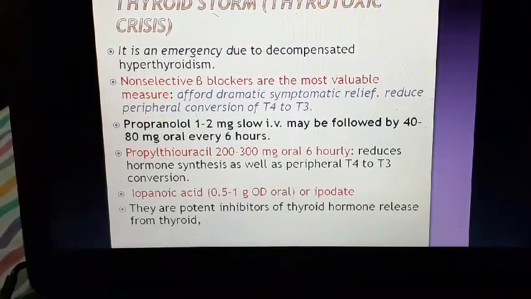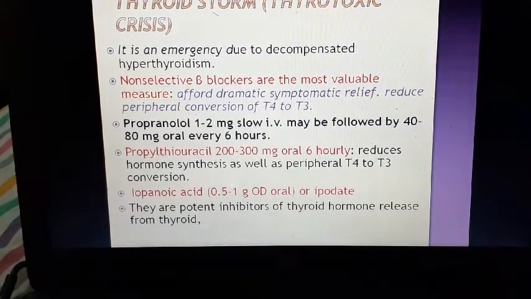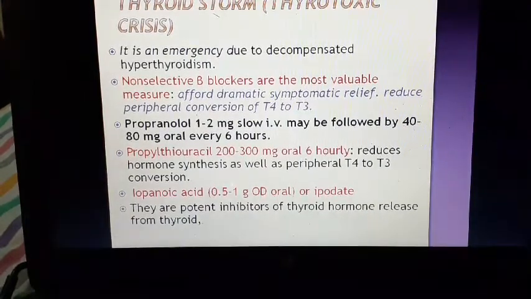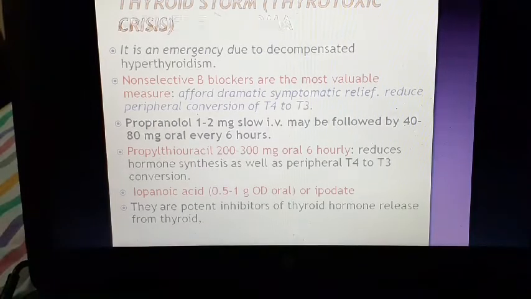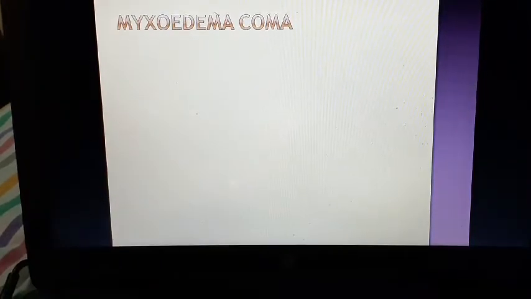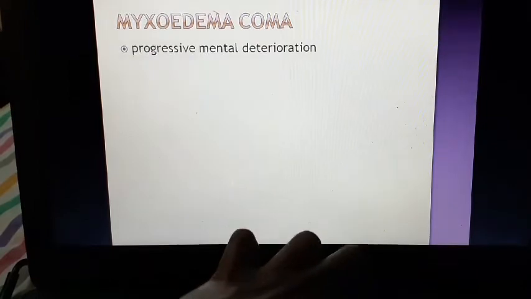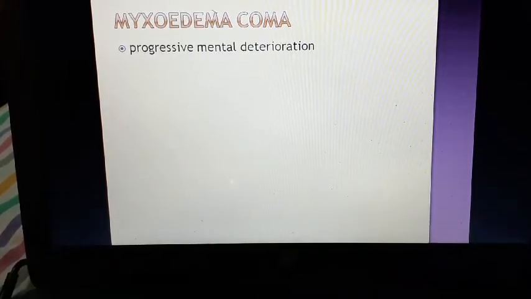Next, we can give iodine, iopanoic acid. They are potent inhibitors of thyroid hormone release from the thyroid. So we have to give a beta blocker, we have to give propylthiouracil, we have to give iodide, and we can give diltiazem if palpitation or tremor is not controlled.